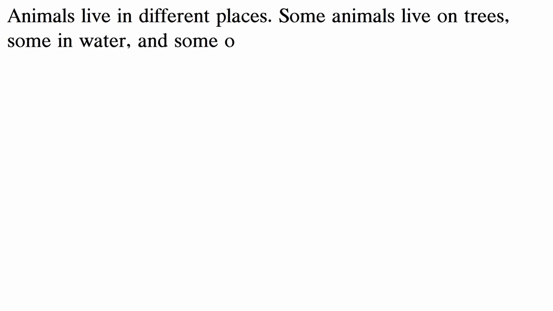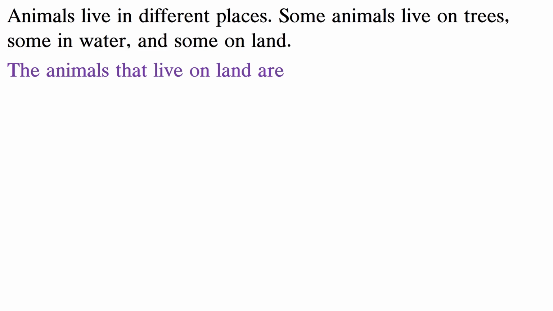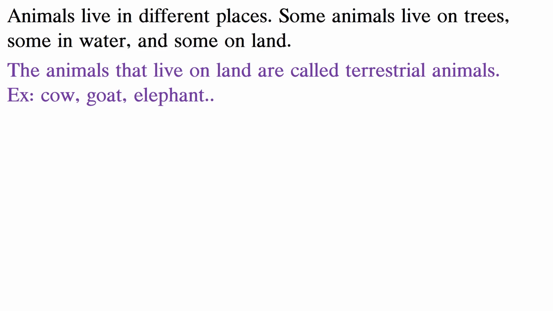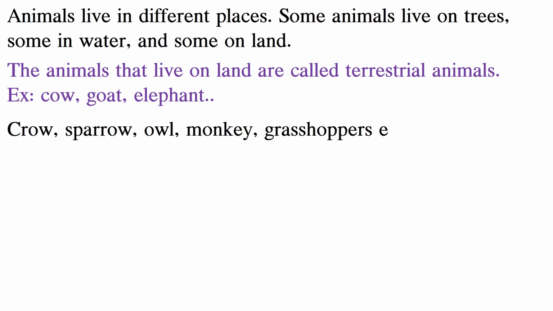What we have learned: animals live in different places. Some animals live on trees, some in water and some on land. The animals that live on land are called terrestrial animals. Example, cow, goat, elephant, etc. Crow, sparrow, owl, monkey, grasshoppers, etc. live on trees. These are also called terrestrial animals.